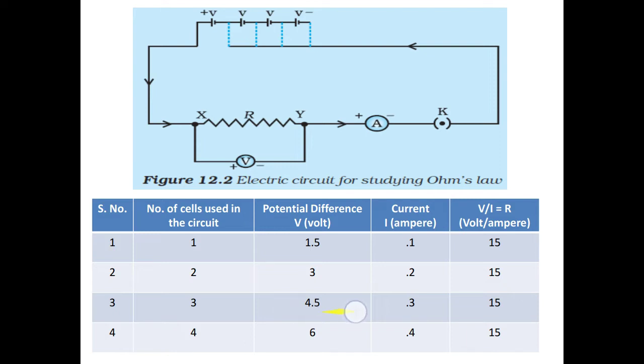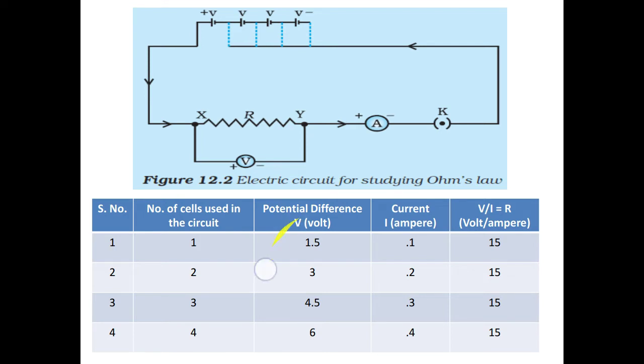Again we will notice the values shown by the voltmeter and the ammeter, and in the fourth step, we will connect this wire at this point. By doing this, all four cells are in the circuit now. These four cells are producing potential difference, due to which current is flowing through the circuit. Again we will notice the potential difference from the voltmeter and the amount of current from the ammeter.